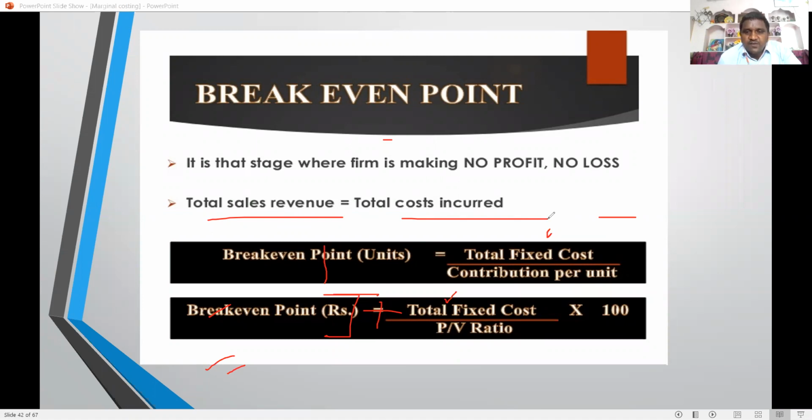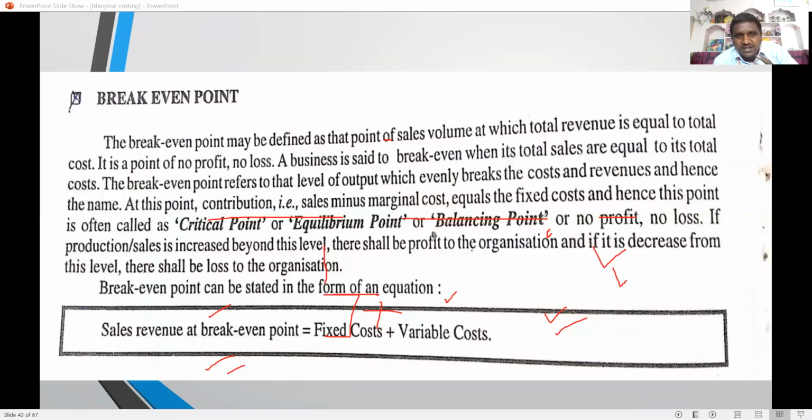Break-even point in units formula: total fixed cost divided by contribution per unit. Break-even point in rupees: fixed cost divided by PV ratio multiplied by 100. These are the formulas of BEP. Next, I will explain in detail.